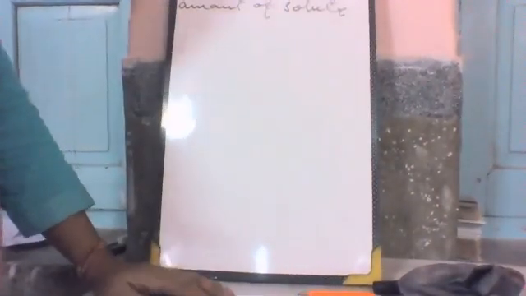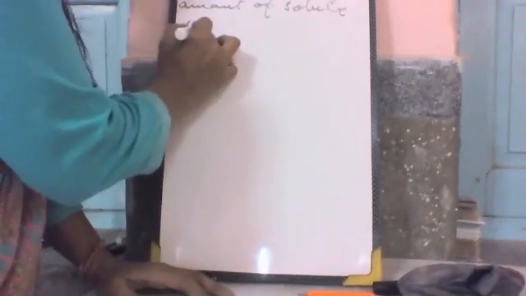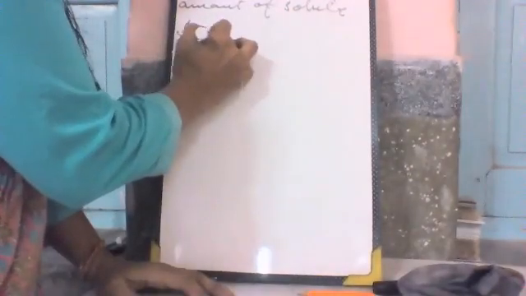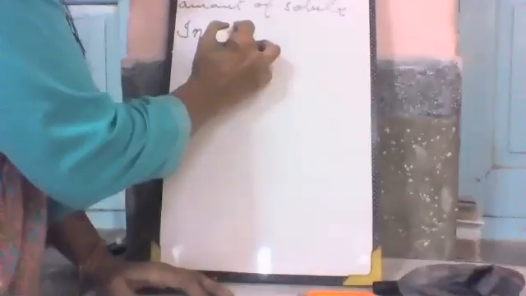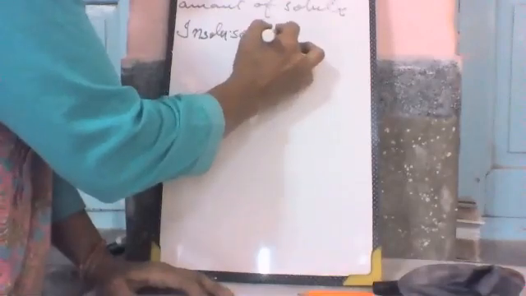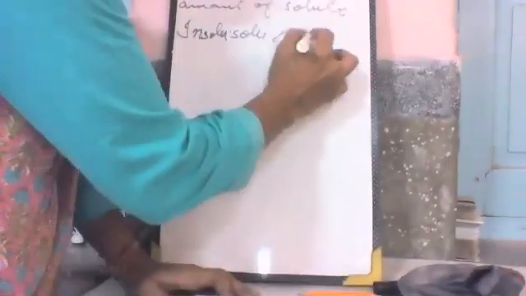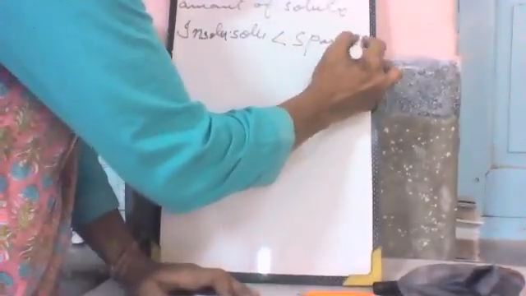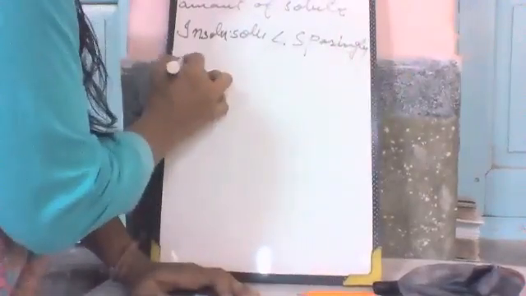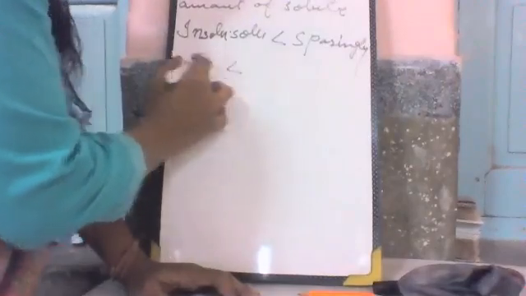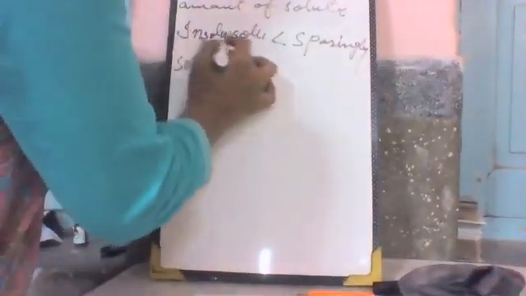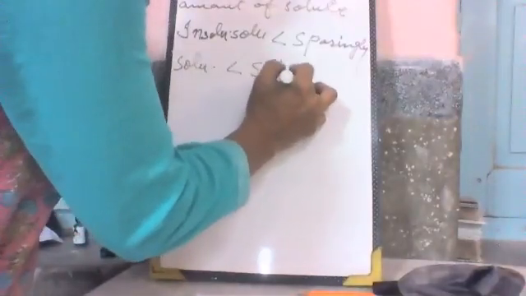So we can say that the solubility increases. Insoluble solution has the lower capacity as compared to the sparingly solution. Then the capacity of dissolving is higher in soluble substance.